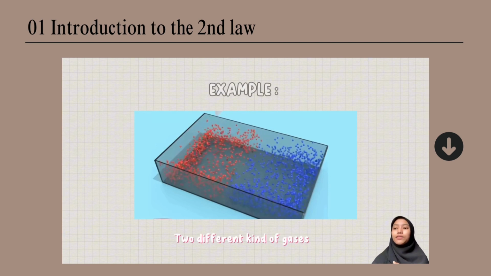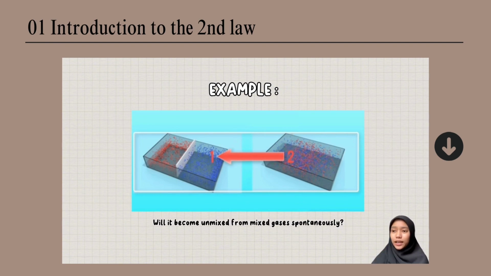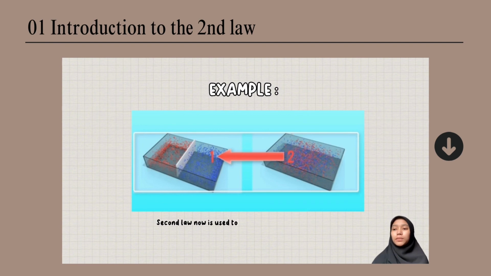Here is the situation where two gases are mixed together from 1 to 2. So the process occurs spontaneously, but if it is in the reverse direction, will the mixed gas become unmixed spontaneously without external aid? In the first law, the process can occur in the reverse direction because energy is the same. So we need the second law of thermodynamics to govern the direction of the process.